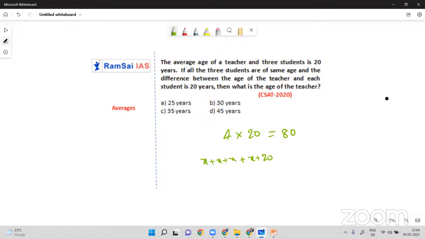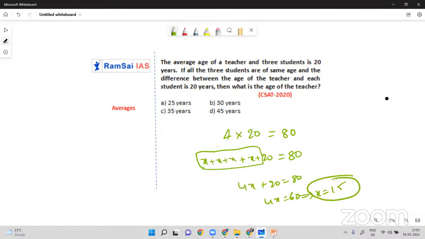So now this sum is equal to 80. That is what they said. I can do it like this: 4x plus 20 equals 80. 4x equals 80 minus 20, which is 60. x equals 15. And what we need to find out is the age of the teacher. The teacher is 20 years more than the students, no? So 15 plus 20 is 35, which is in option C. So C is the answer. Hope you got the point.